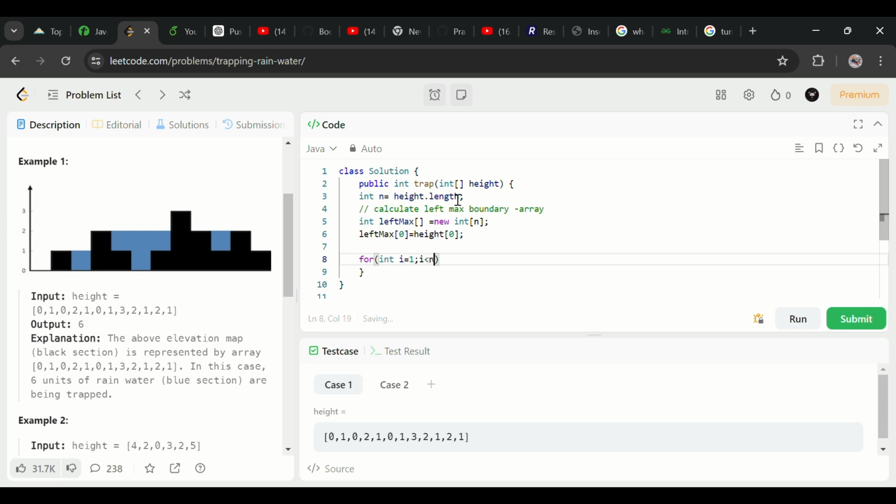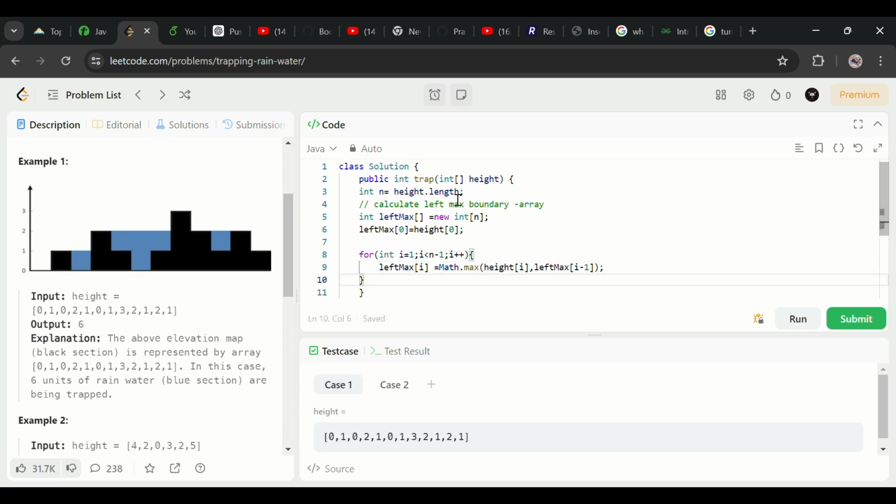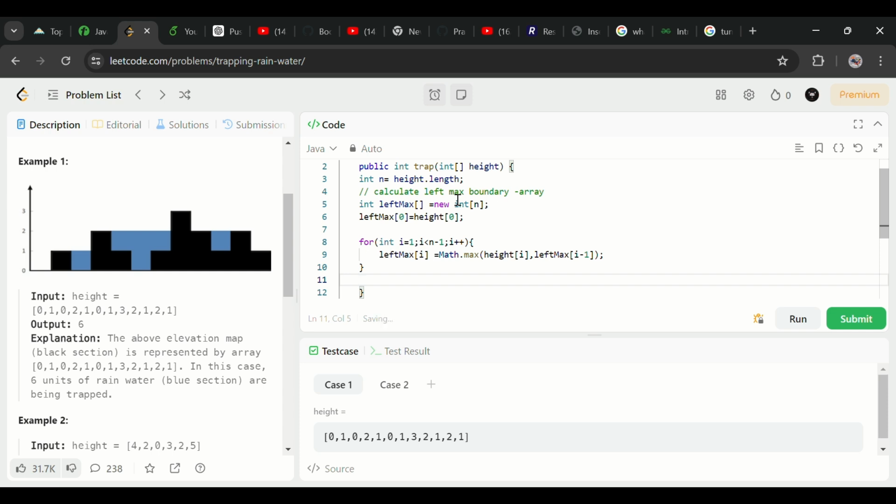i less than n, i plus plus. left max of i equals, sorry, Math.max. For the maximum I will compare every element to my previous maximum, means height of i to left max of i minus 1. This gives me the left maximum.